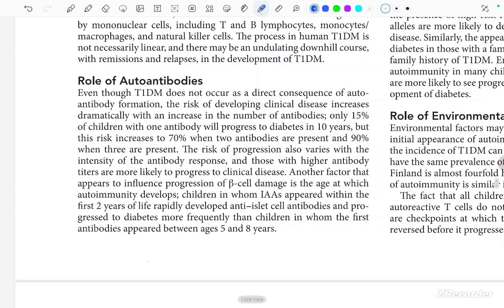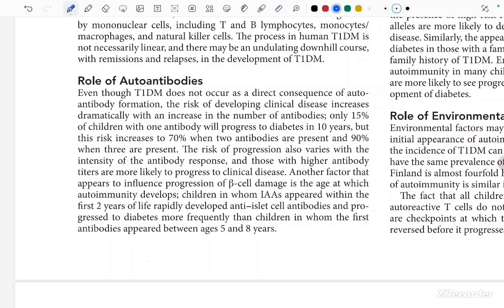Now the next topic is the role of antibodies. Even though type 1 DM does not occur as a direct consequence of autoantibody formation, the risk of developing clinical disease increases dramatically with an increase in the number of antibodies. Only 15% of children with one antibody will progress to diabetes in 10 years. But the risk increases to 70% when 2 antibodies are present and 90% when 3 are present.